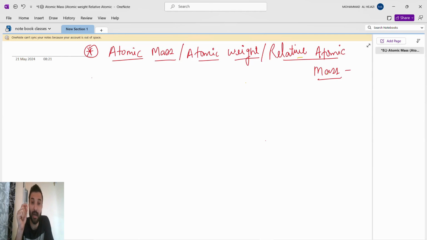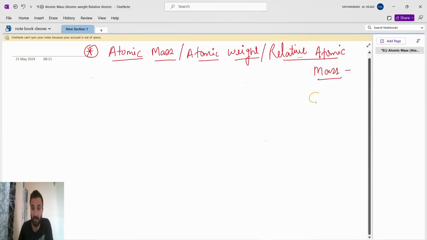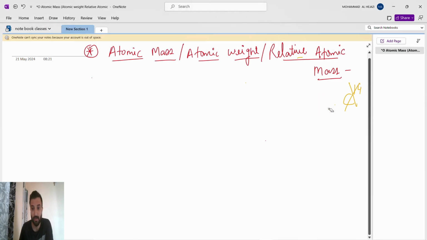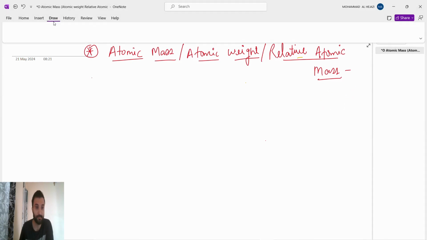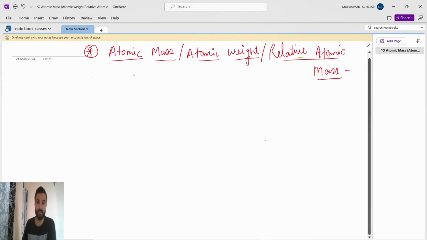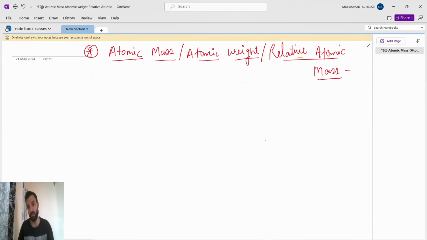Carbon is also of two types: one carbon whose atomic mass is 12, another carbon whose atomic mass is 14. We will not consider this one. We will consider the carbon whose atomic mass is 12. Now let's see. We'll write the definition for atomic mass, atomic weight, relative atomic mass, because in the examination they will ask.